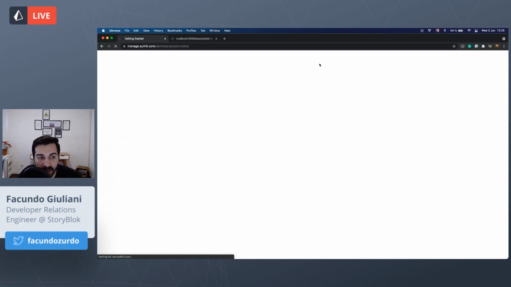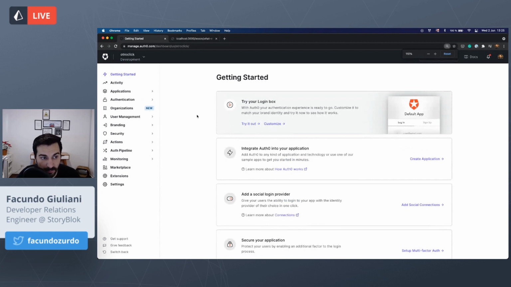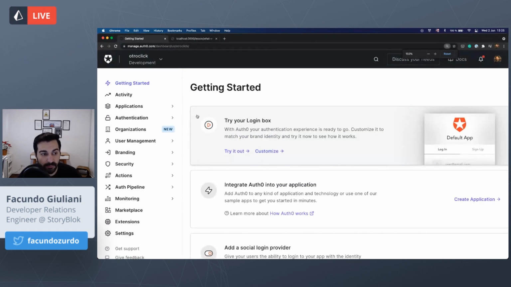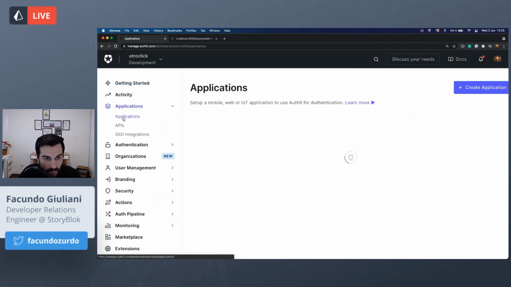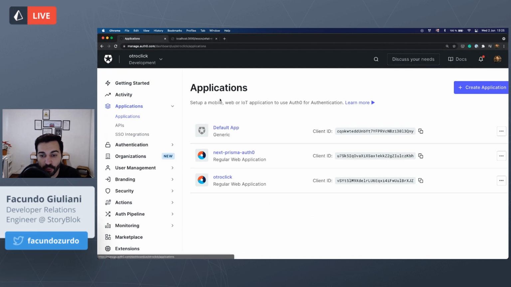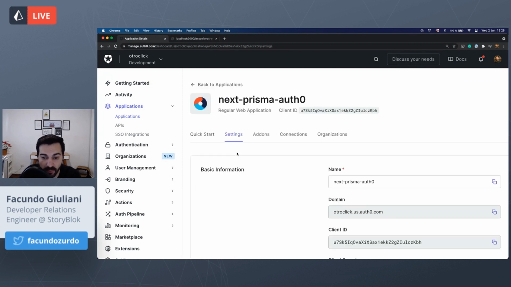And now I will be redirected to the control panel. Now that I'm here, I already have an application created. So I will go to applications here. If you don't have one, you can create an application from here. And here I have all the applications from my account. I will open this one next, Prisma Auth0, which is the example that we are using now.